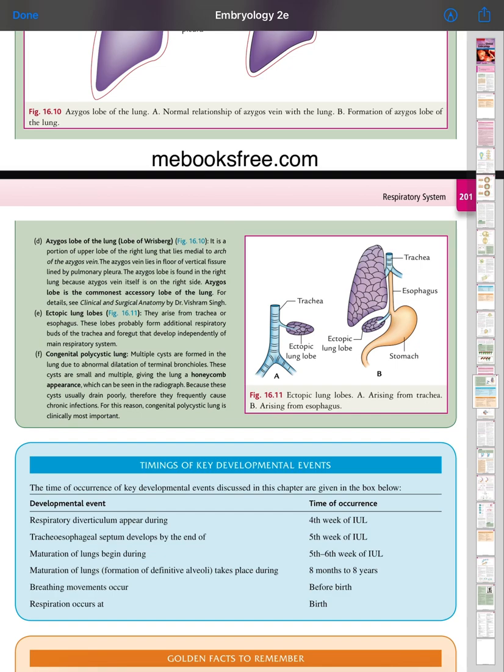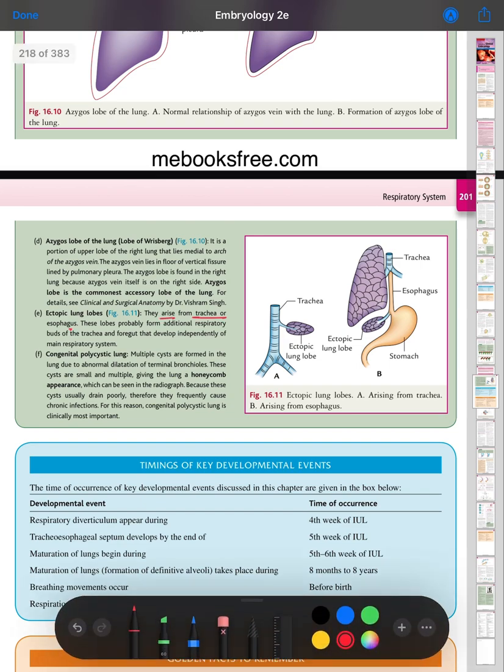Ectopic lung lobes arise from the trachea or esophagus. These lobes probably form from additional respiratory buds of the trachea and foregut that develop independently of the main respiratory system.